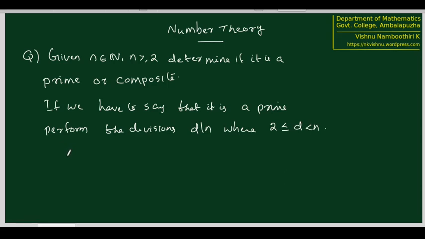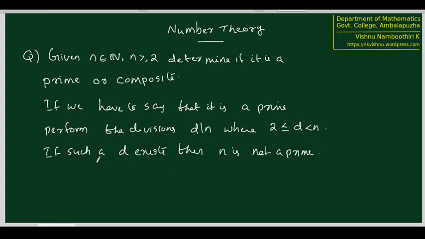If you can find some d in such a way that d divides n and d is between 2 and n, d is strictly less than n, then we say that if such a d exists, then n is not a prime. If we are able to find some d dividing this n, then n is not going to be a prime, or n is a composite.